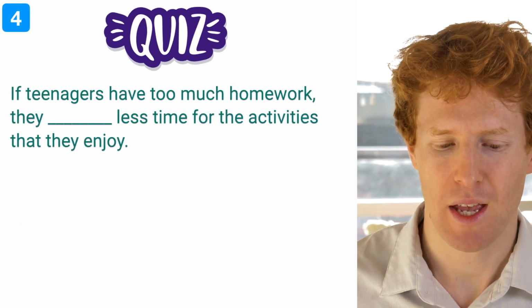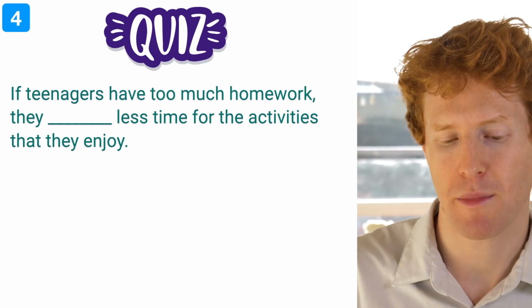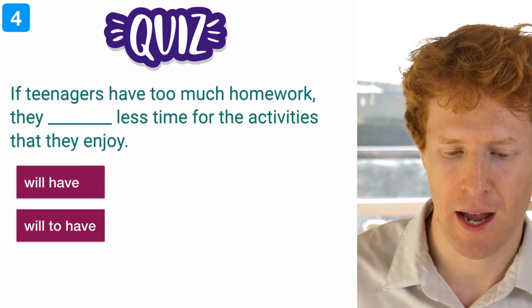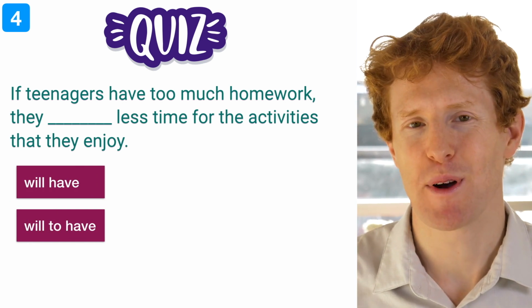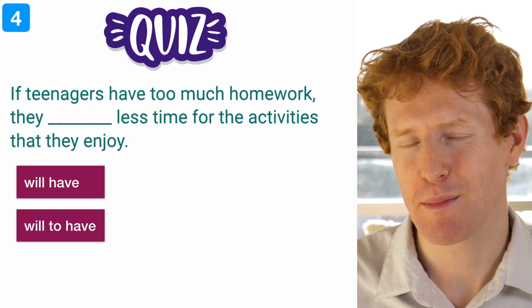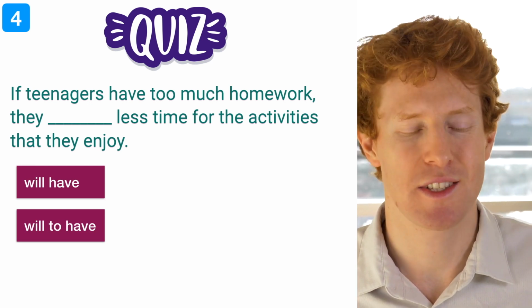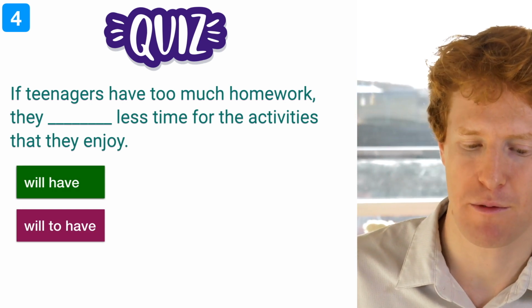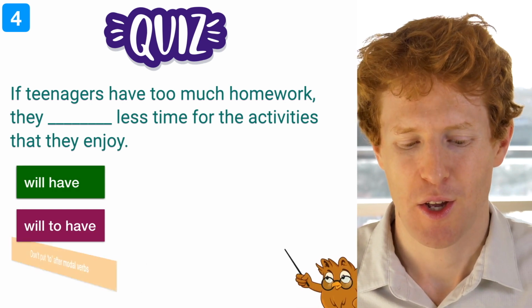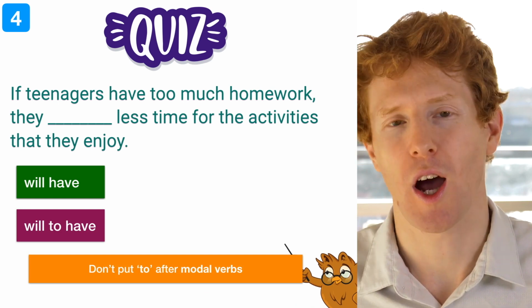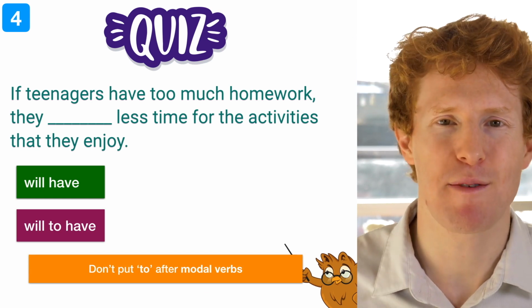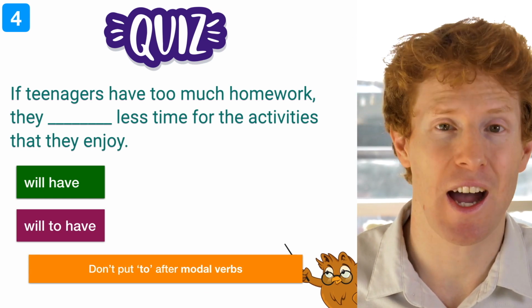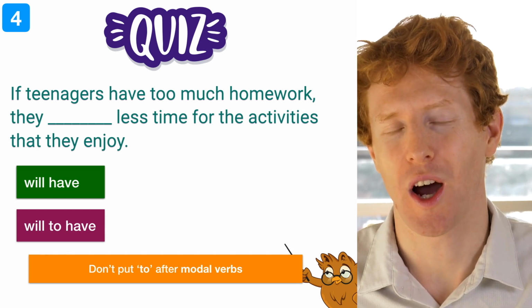Number 4. If teenagers have too much homework, they will have or will to have less time for the activities that they enjoy. Now, remember when we have a modal verb, we don't put to afterwards. So the answer is will have less time for the activities that they enjoy. Don't put to after modal verbs. So modal verbs are the words like will, would, may, might, can, could, must, shall, and we don't put to after these words.